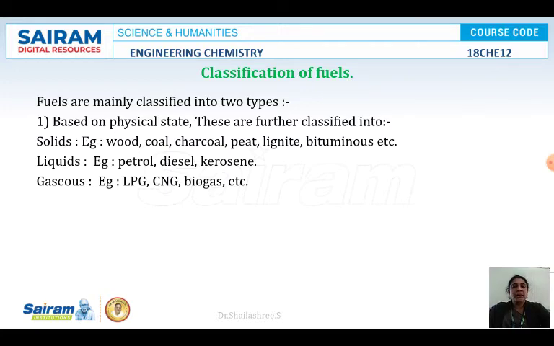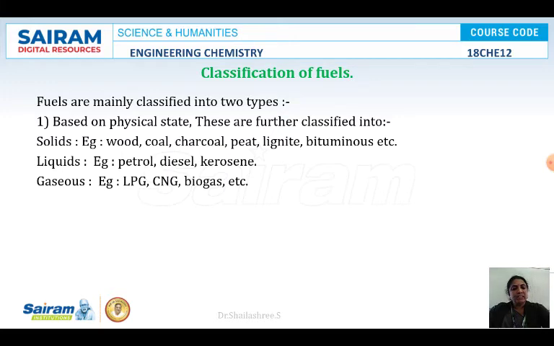Coming to the classification of fuels, depending on their physical state, they are classified into solid fuels, liquid fuels and gaseous fuels. Solid fuels are wood, coal, charcoal, peat. Liquid fuels are petrol, diesel, kerosene, etc. And gaseous fuels are LPG, CNG, biogas, etc.